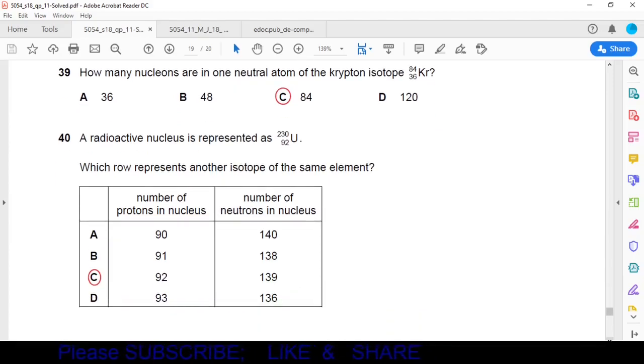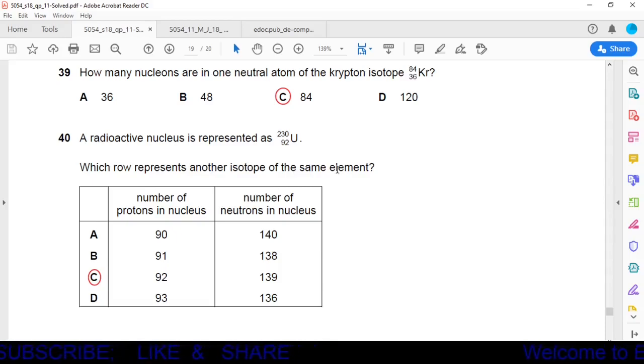Question number 40. A radioactive nucleus is represented as uranium, atomic number 92 and mass number 230. Which row represents another isotope of the same element? Isotope means same atomic number but different mass number.